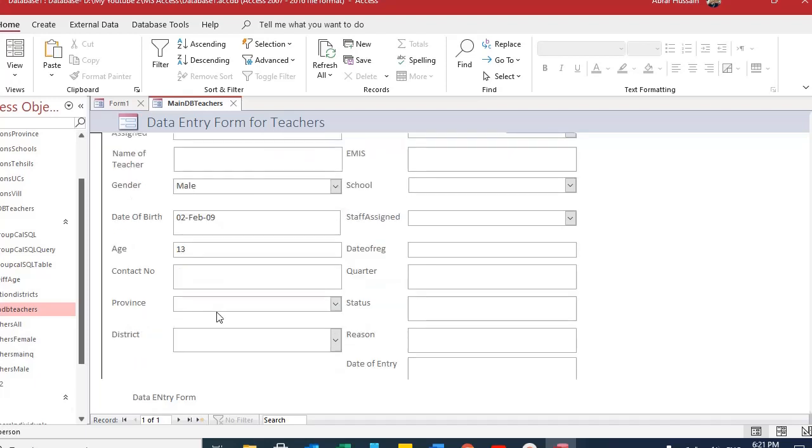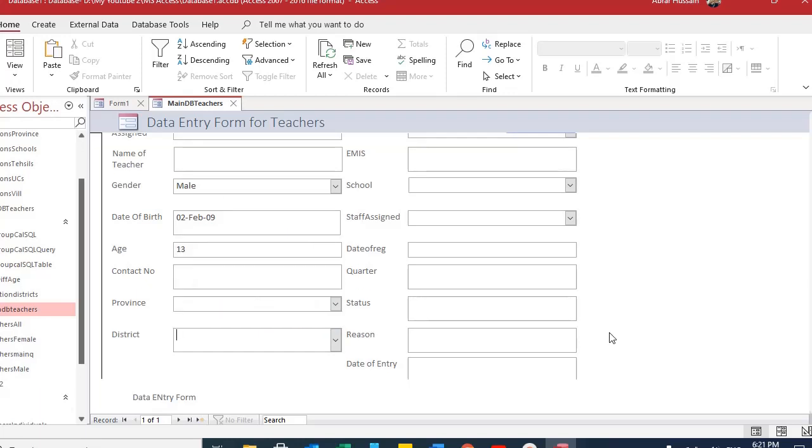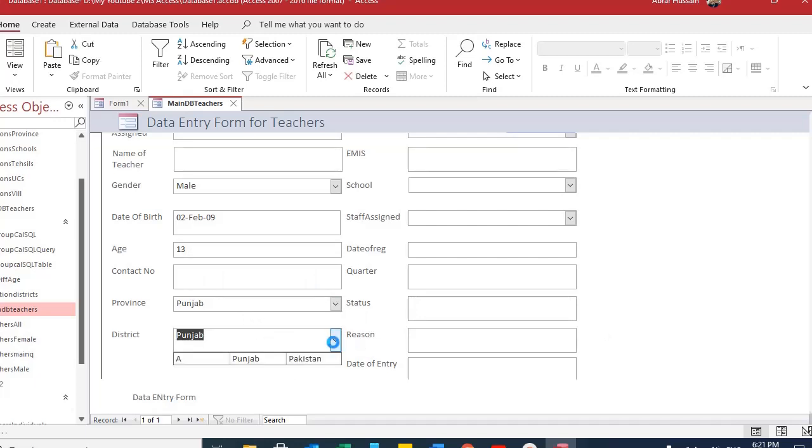Now here you see when you haven't selected the province, you can see all these districts. Now for example, if I select Punjab in the province, Punjab. Now when I come here, I only see that one district which is from Punjab.